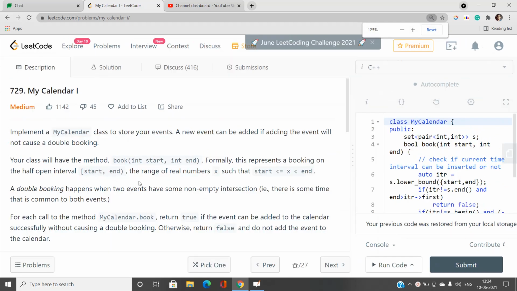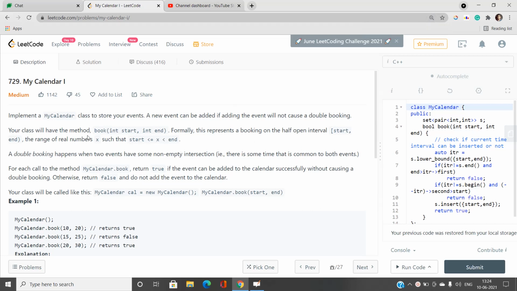Okay, so rather than focusing on this one, let's move further. Double booking happens when two events have some non-empty intersection, that is there is some time that is common to both the events. For each call to the method my calendar book, return true if the event can be added to the calendar successfully. That is, if you try to add my current event to the calendar and there exists another event which is going to make an overlap with my current event, I cannot add my current event, right? Otherwise return false, do not add the event to the calendar.